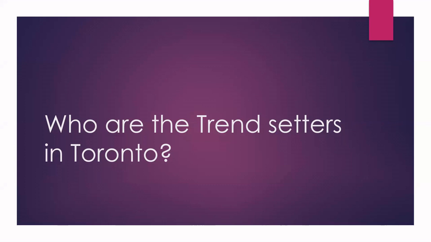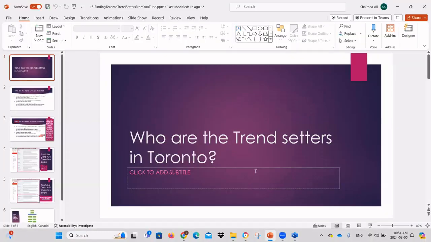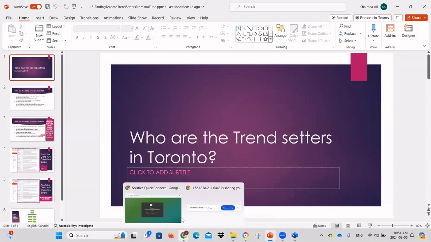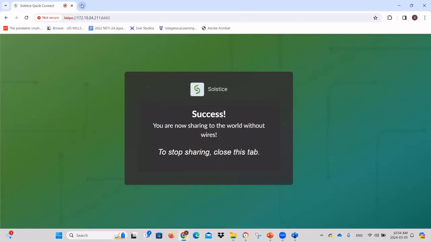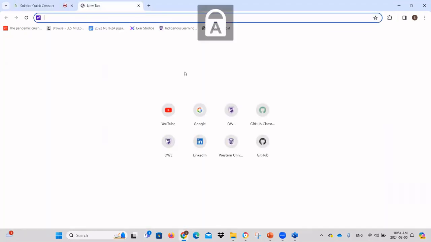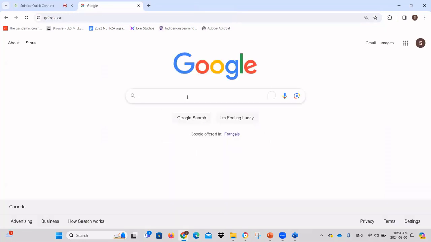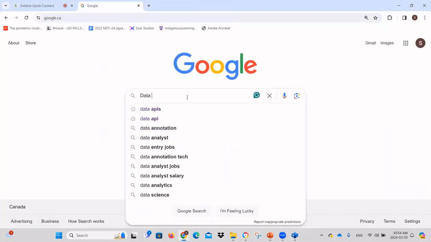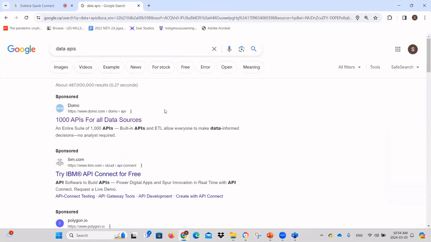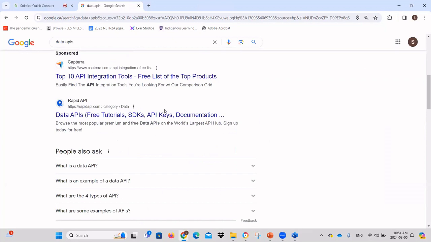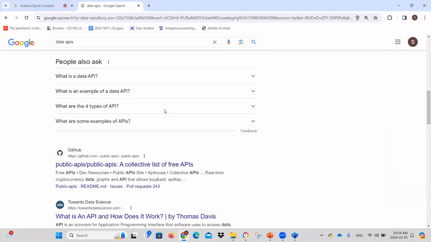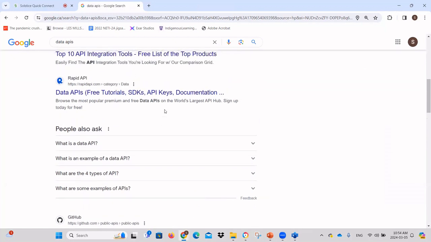Now, how can I find the answer to this question? By exploring the different APIs. By the way, it's good to be curious. I don't want to limit you on what kind of APIs you can use. At least you're going to need the YouTube data API. It's just a central thing so that it wouldn't be too open. But if you just Google data APIs, you will find several articles that give you some hints on what kind of popular data APIs are there.